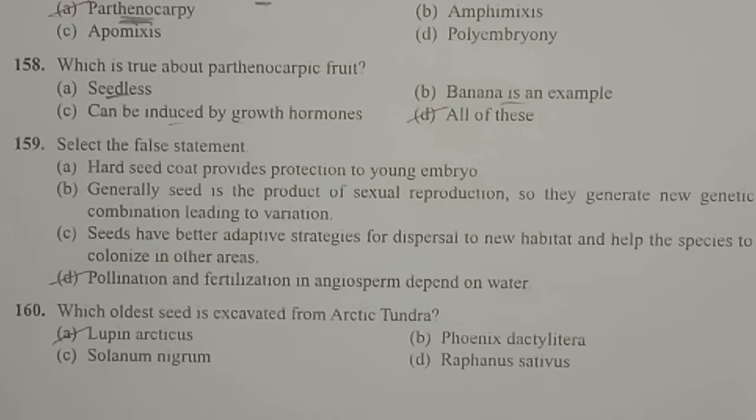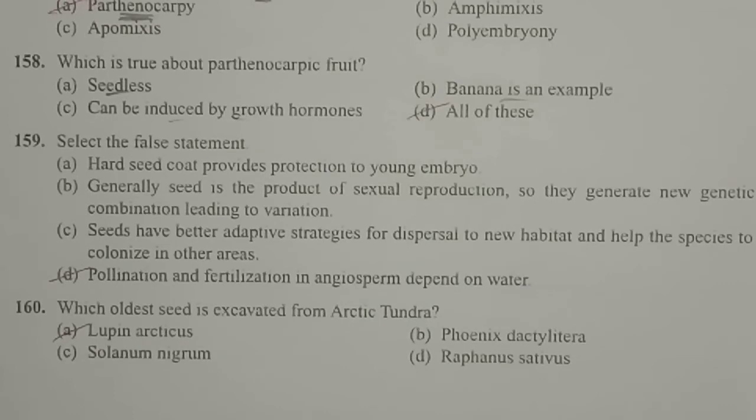Option B, generally seed is the product of sexual reproduction, so they generate new genetic combination leading to variation. As the seeds are the products of sexual reproduction, they always lead to variation or formation of new genetic material. Correct. New genetic recombination.